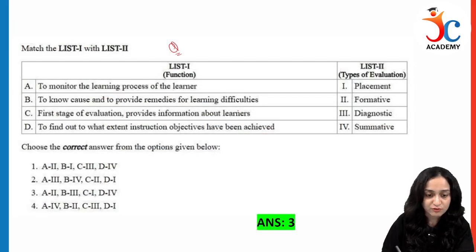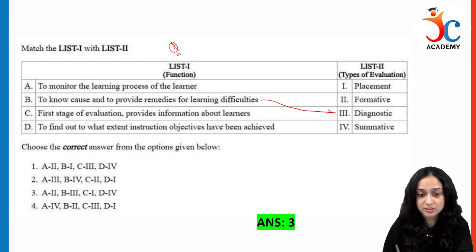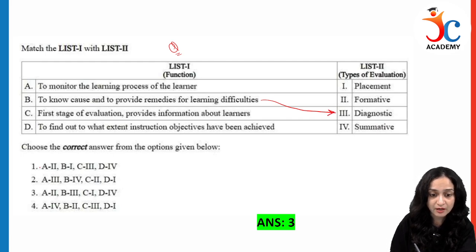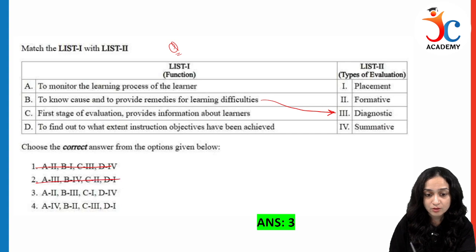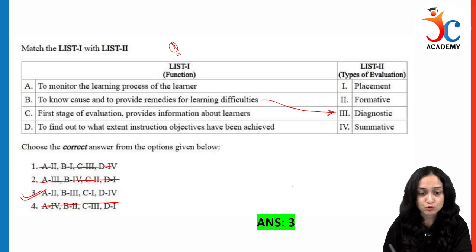Now we will match the following. To monitor the learning process of the learner, to know the cause and provide remedies. We know it is the diagnostic. As soon as we got B matched with 3, three options got eliminated and option number 3 will be correct.